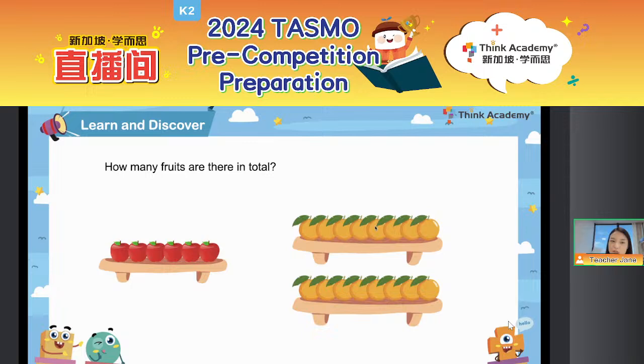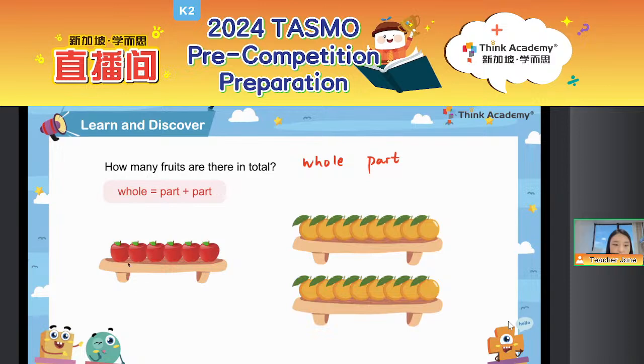This time, let's think about how many there are in total. For this question, we are going to discuss some concepts, about the whole and the part relationship, everyone. This is quite important because it will help us a lot when we are learning about subtraction and addition. Let's see how we can do it. We know that whole equals part and part. What does it mean? Okay, everyone, let's see.